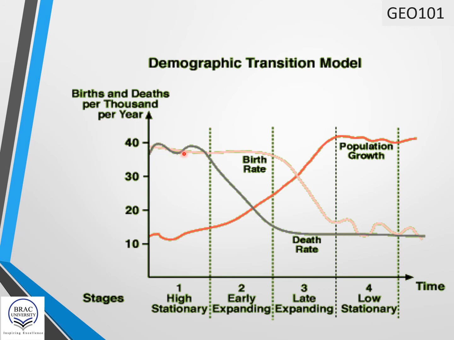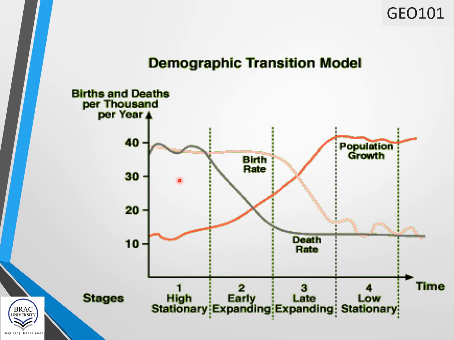Why is birth rate high in the first stage of the demographic transition model? Because in the first stage there is no family planning, and that's why birth rate is very high and they die at a very early age due to illness, and religious and social encouragement are also responsible for the high birth rate.